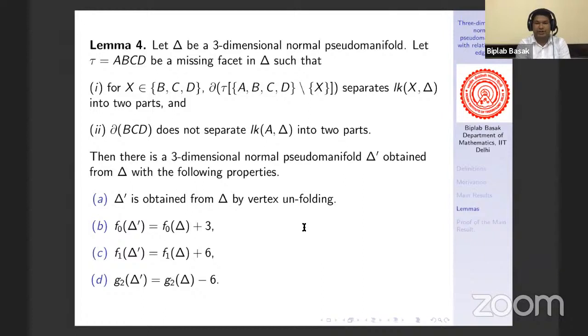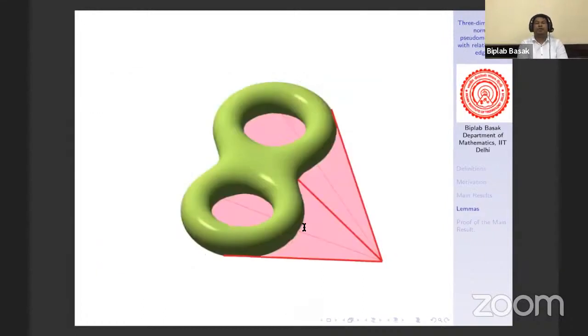So what is this situation? Now suppose we have a normal 3 pseudo-manifold, fine, and suppose this is my vertex A. Now it says link of A is not separated, right? And B, C, D are the vertices in the green colored region here. Now it says link of B, link of C, and link of D are separated, but link of A is not separated into two parts, right? That means the cycle in link of A should be a generator of the fundamental group of this handle, right?